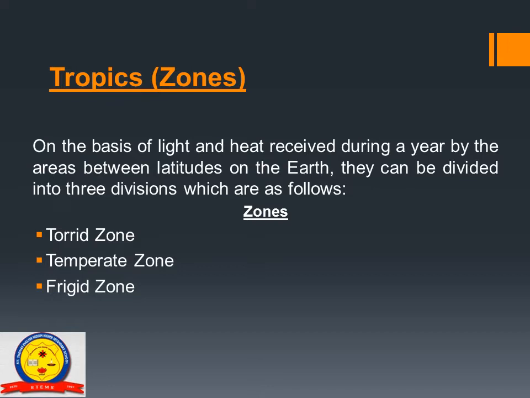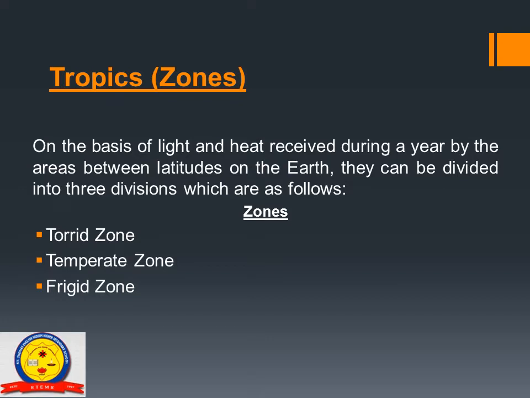Basically, the earth is divided into different parts. On the basis of difference of light, heat, cold, and temperature, these parts are called zones.